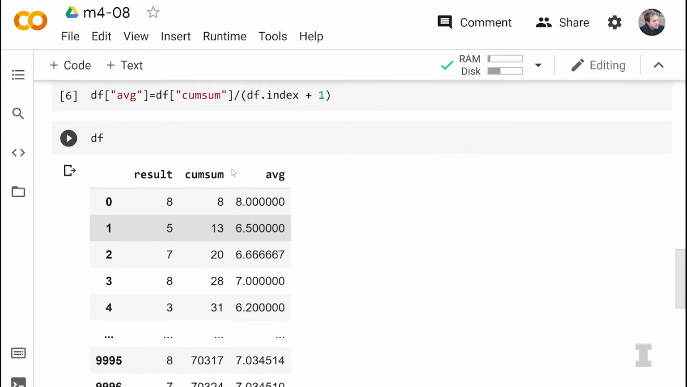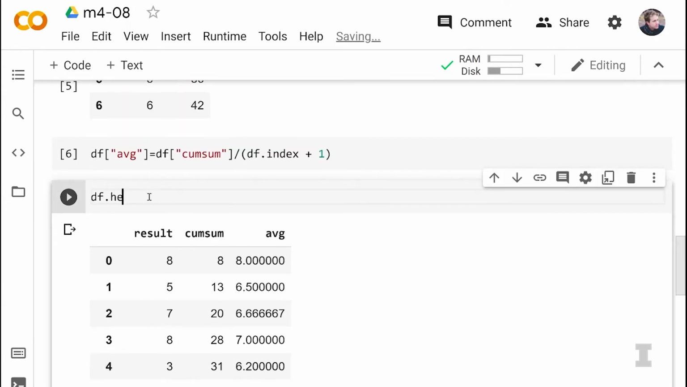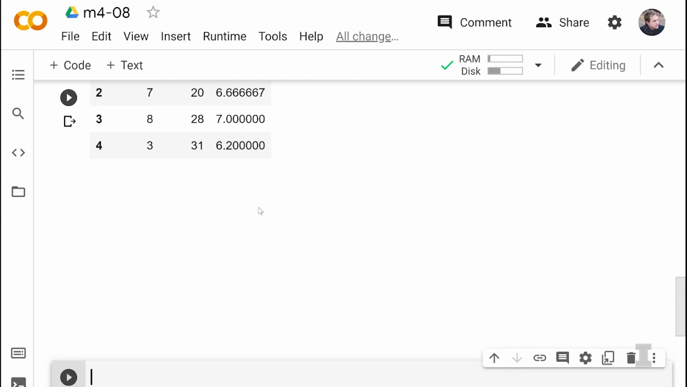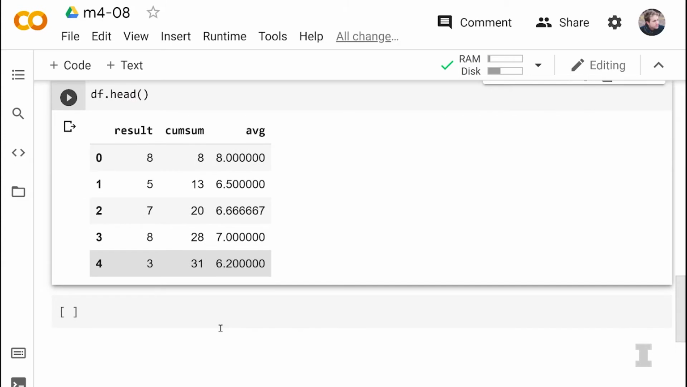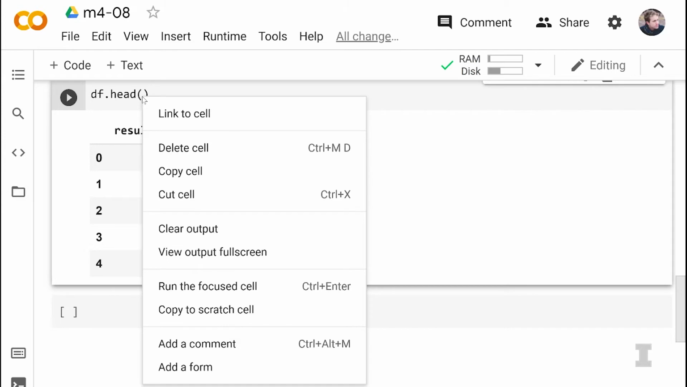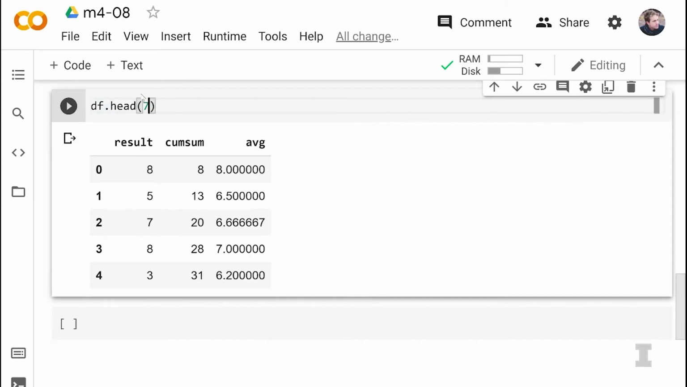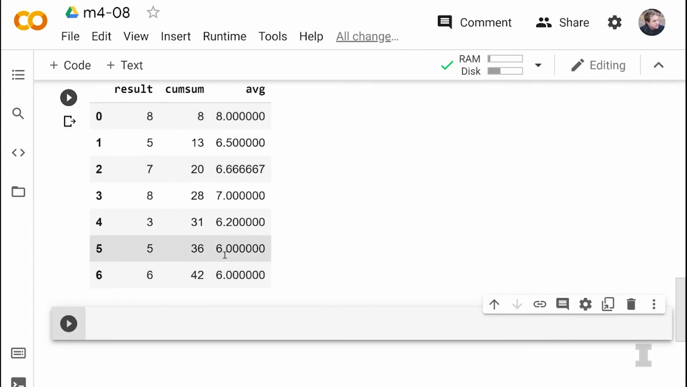Yes. And is the first one 8? Yep. And is the second one, let's see, 13 divided by 2 is going to be 7.5? 6.5. 6.5. 20 divided by 3 is slightly less than 7. 6.67. And then the third one is going to be 28 divided by 4, so that's 7. 7. And then 31 divided by 5 is 6.2. So we see we have the cumulative average, and we see that as we get big numbers like 8, our average goes up. As we get small numbers like 3, our average went from 7 to 6.2.